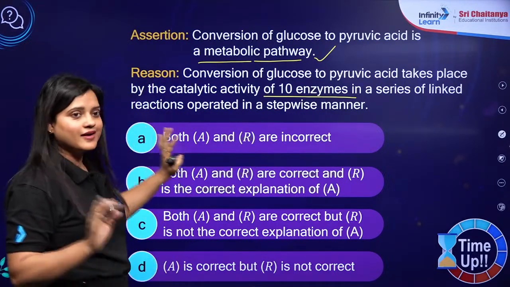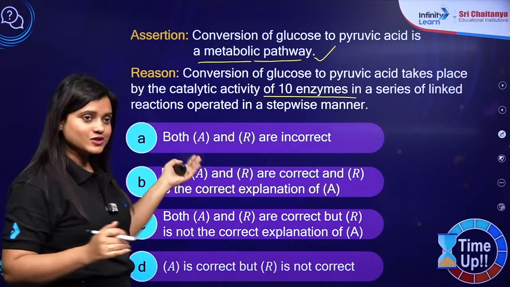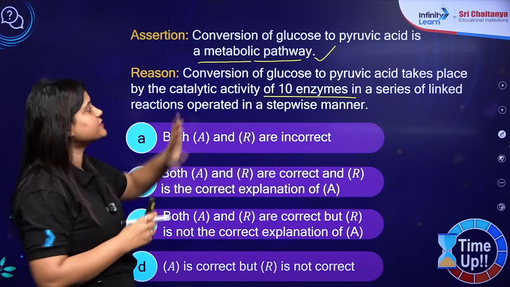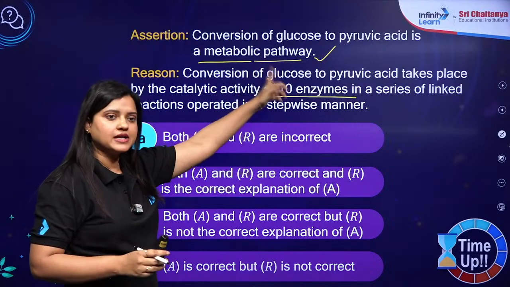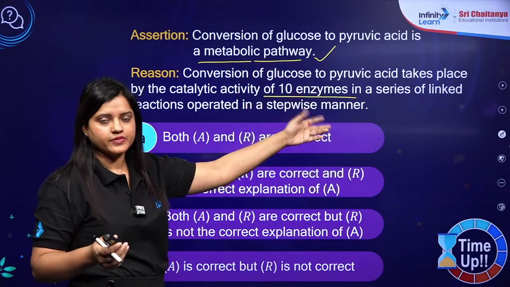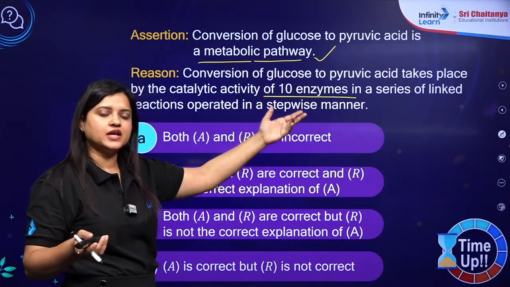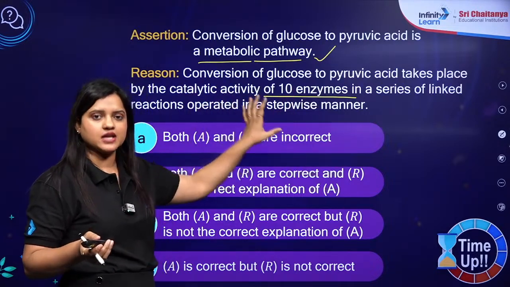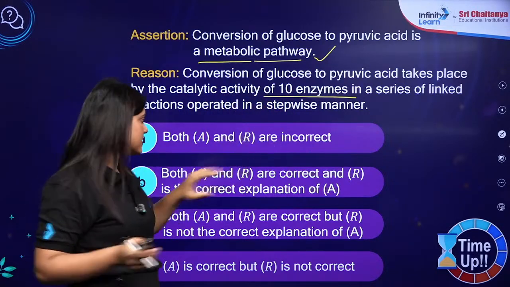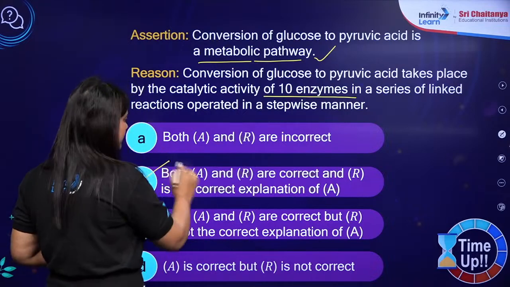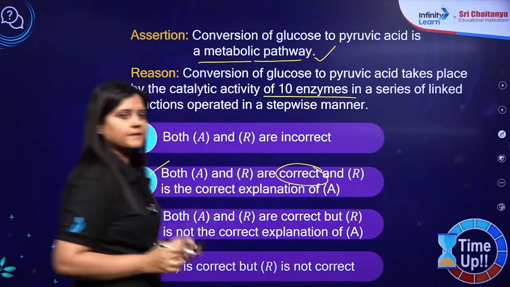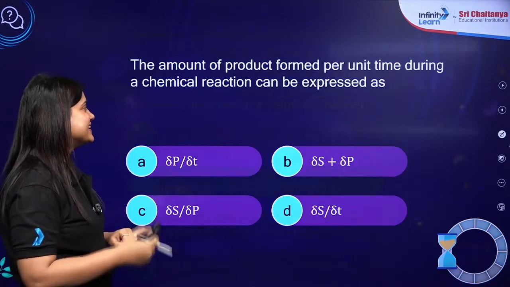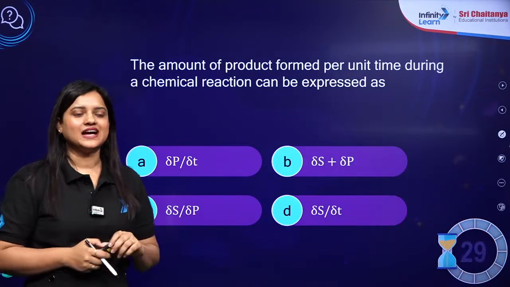Okay, pay attention. And reason is also true, and reason is even the correct explanation of the assertion, because the reason explains why we are calling this a metabolic pathway. Why are we calling it a metabolic pathway? Because there is a series of reactions which is catalyzed by enzymes. Okay, so that's why the answer will be B. Finally, you are right. Very good. Let's go, next question, and your time starts now.